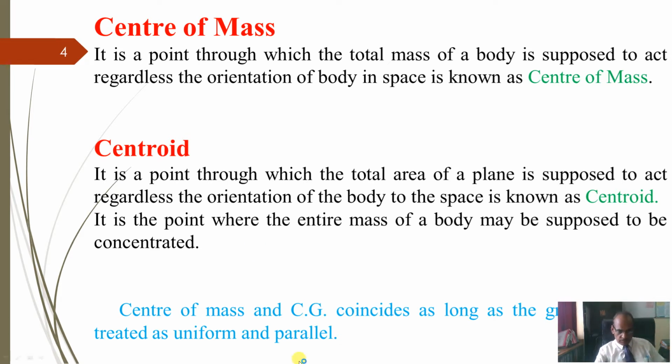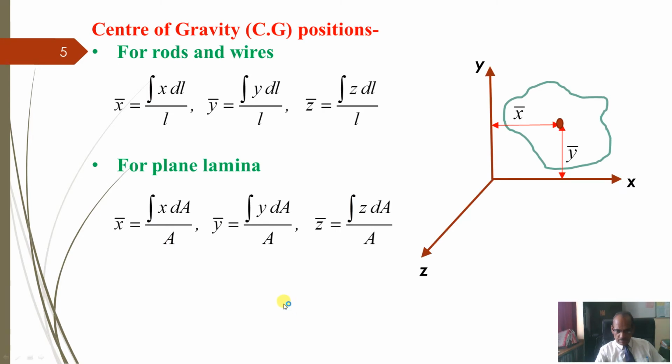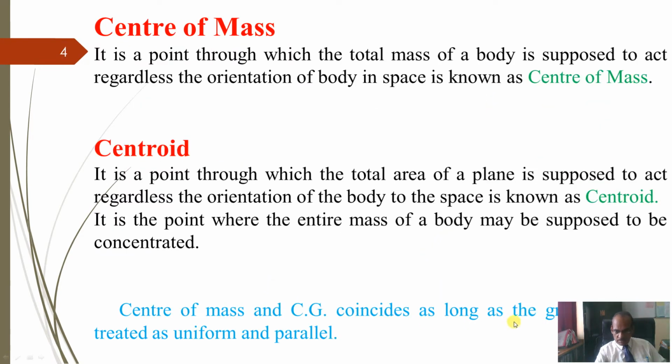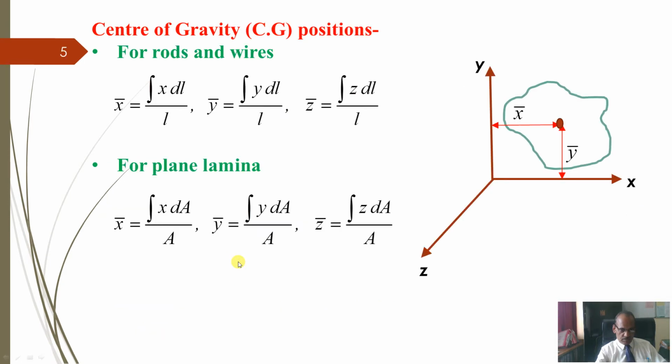Now center of mass, center of gravity and centroid, as long as the mass is uniformly distributed, they will coincide. If it is made up of the same type of material, all these three will coincide. But suppose partly it is made up of steel and partly of wood, then the center of gravity, center of mass and centroid will never coincide. So this you should be very clear about.